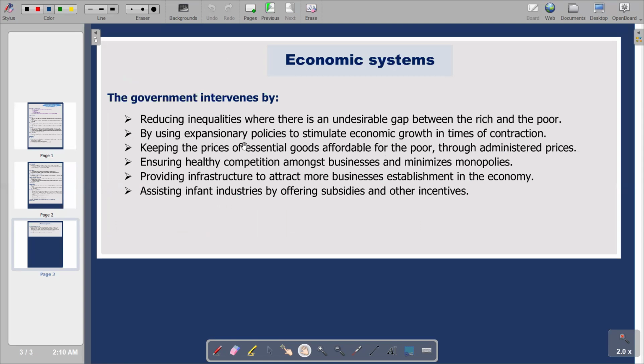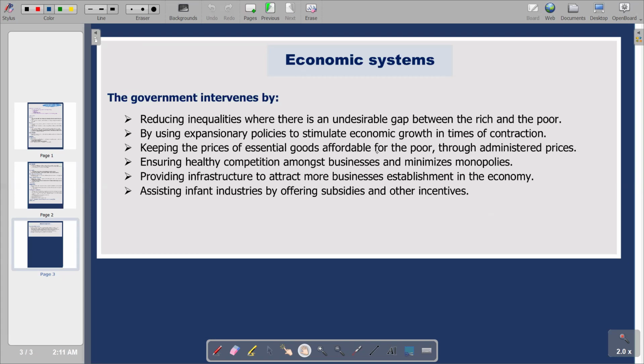And the second point, by using expansionary policies to stimulate economic growth in terms of a contraction. So we see that the main policy that is controlled by the government is the fiscal policy. The fiscal policy is the one that can be used to stimulate economic growth. We know that fiscal policy uses two main instruments: it uses taxation as an instrument, and it also uses government expenditure as an instrument.